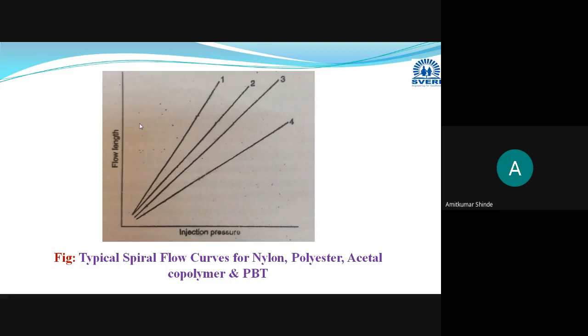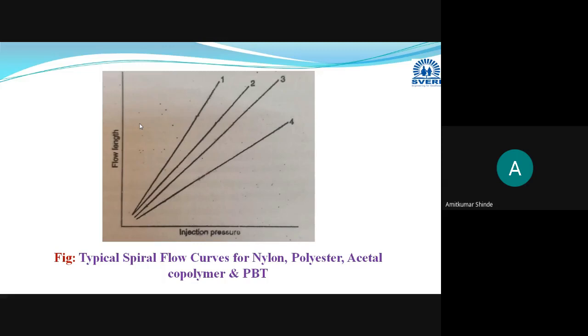Some nylon, polyester, and then acetal copolymer and PBT. If you are not able to remember the materials, at least you have to draw the diagram, and you can mention nylon for number one. According to the numbers I have written the names here. Number one means nylon, number two polyester, number three acetal copolymer, number four PBT material.